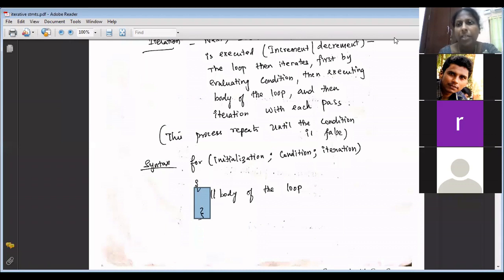So how many times does initialization happen? Only one time. Initialization happens only one time.